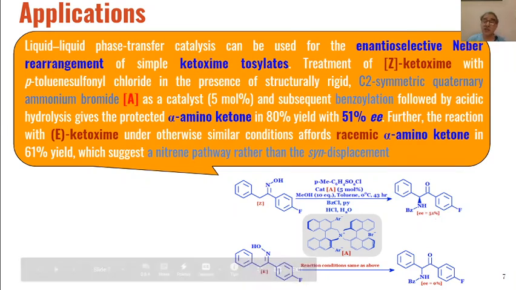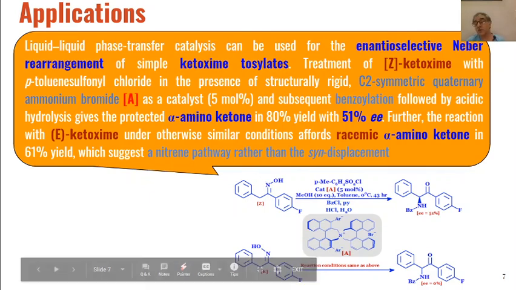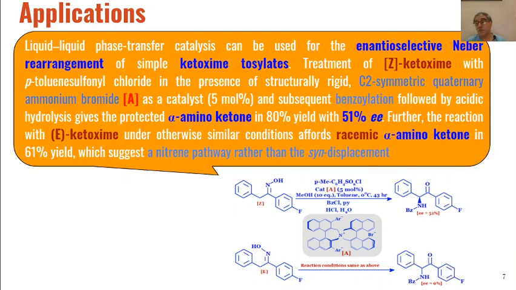And similarly, if we react the E isomer of the same oxime under the same conditions, then the product formed is also the same, but the only difference is that the product formed is a racemic product. So the enantiomeric excess of the product formed is 0.